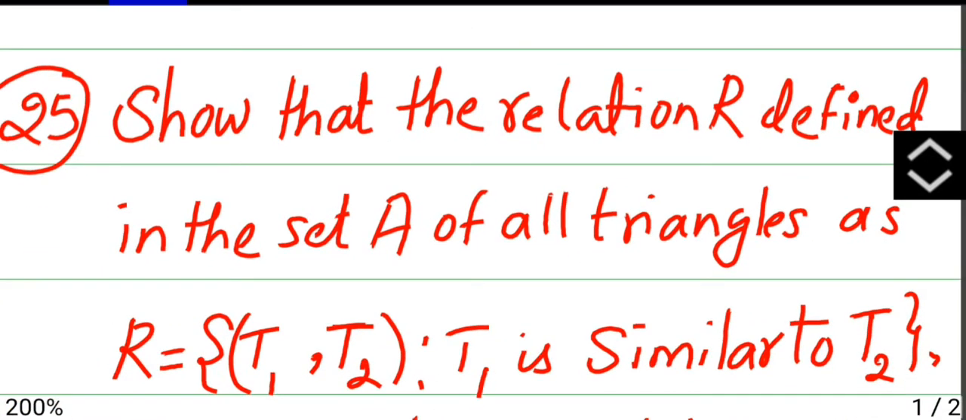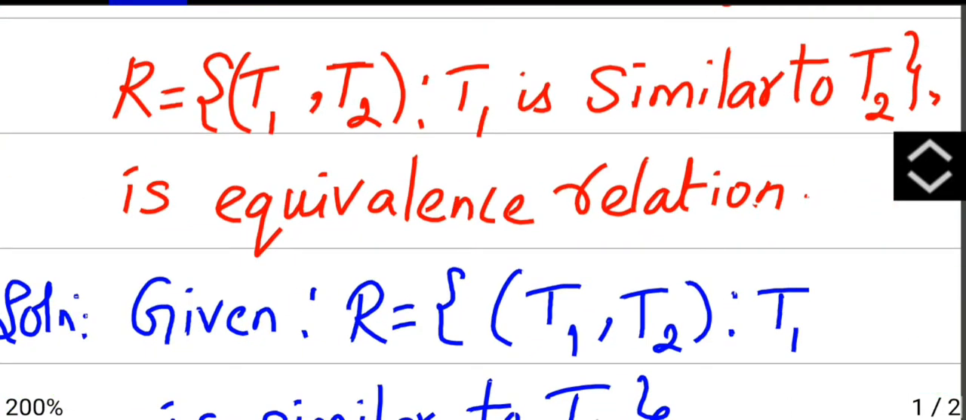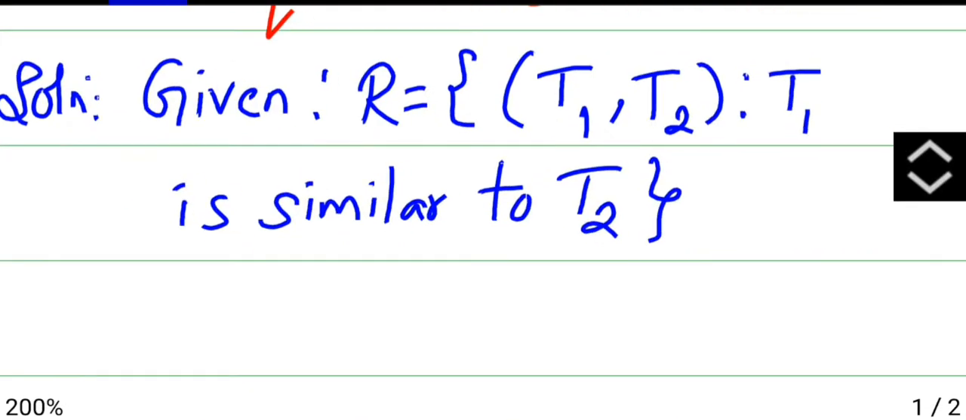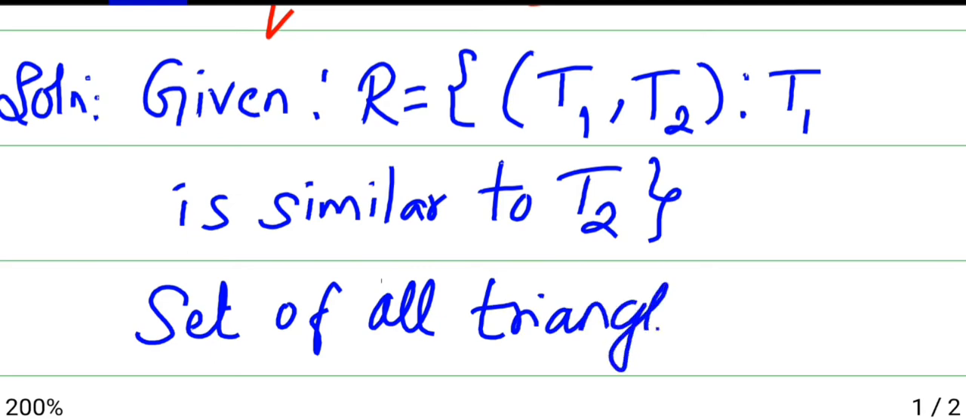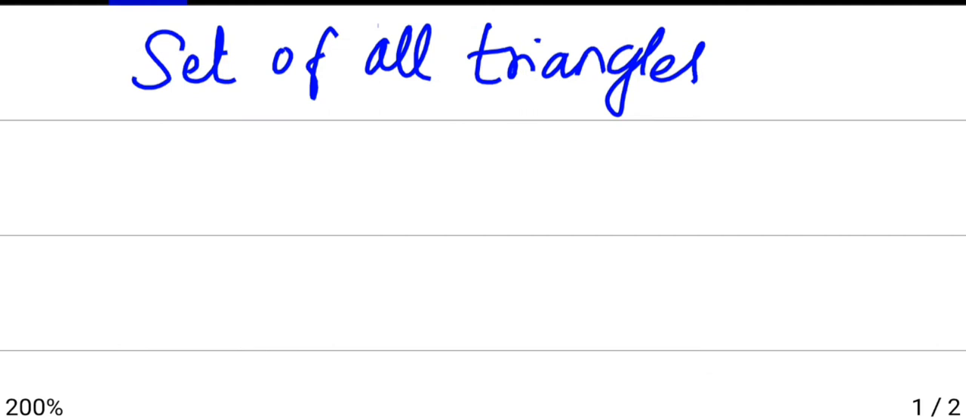Show that the relation R defined in a set A of all triangles as R = {(T1, T2) : T1 is similar to T2} is an equivalence relation. Given R is (T1, T2), T1 is similar to T2. It is a set of all triangles. If you want to prove that it is an equivalence relation, you have to prove 3 things.